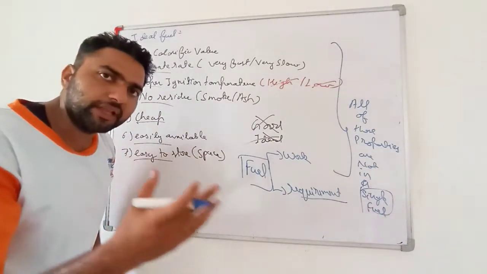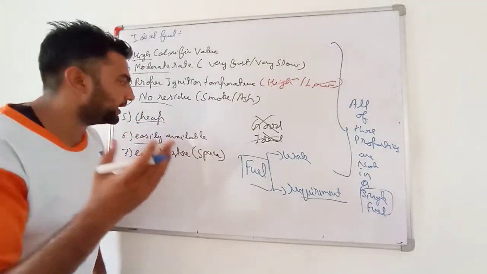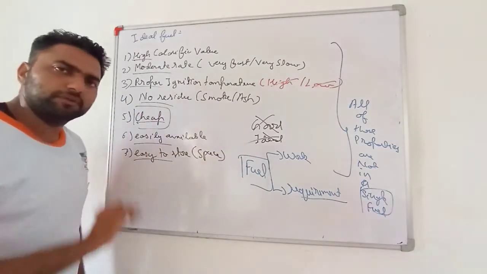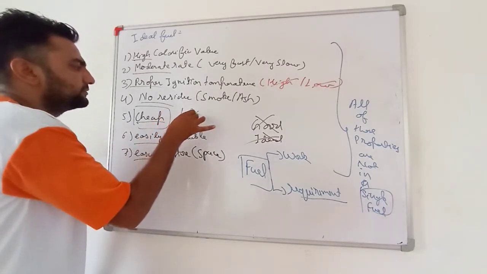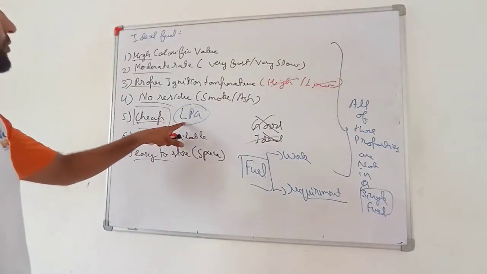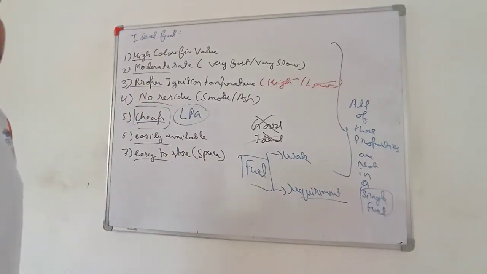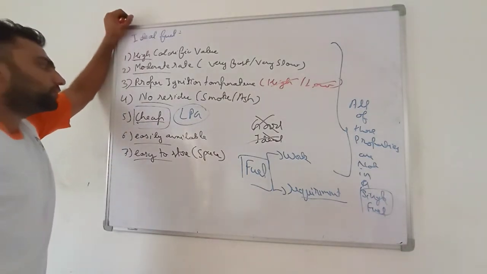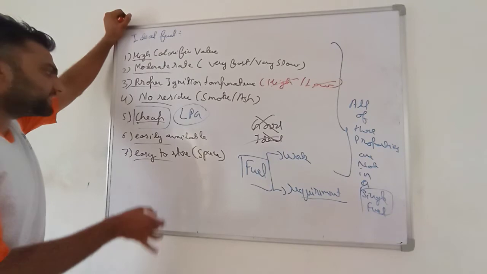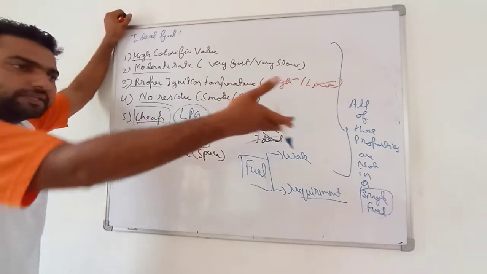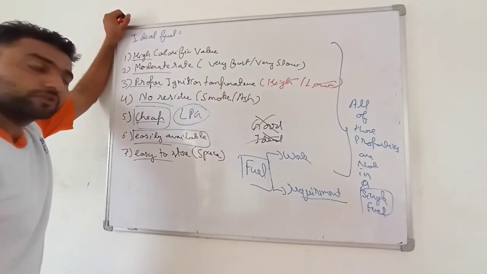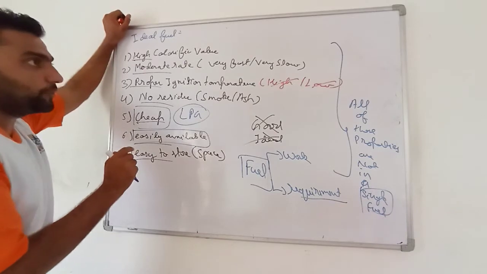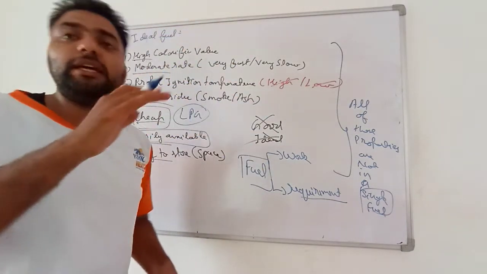If I am not from a wealthy family, or I do not have money, I will use a fuel which is cheap. I will use wood. But if I have money or the government has given me a subsidy, I will use LPG. LPG is useful. It will also not produce any residue. But if I want something easily available, LPG is not easily available at each and every place. We need to go to the agency, whereas wood is easily available. So in that case, I can go for wood. So very important, all these properties are not in a single fuel.